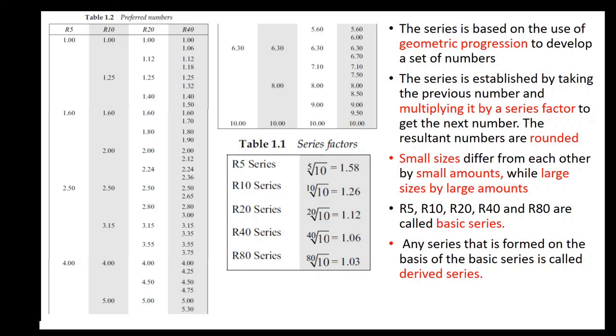For the R5 series, the series factor is the fifth root of 10, that is 1.58. For the R10 series, the 10th root of 10, that is 1.26.